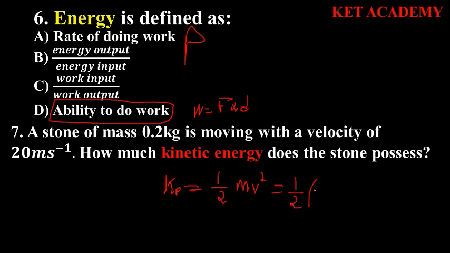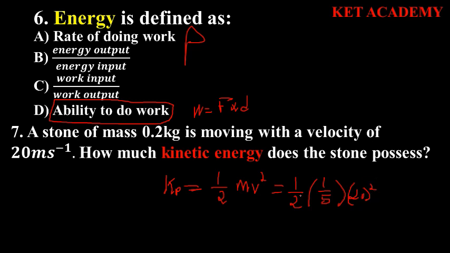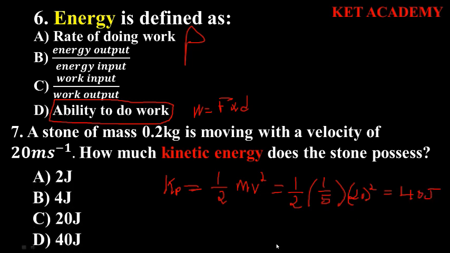Our mass was 0.2, which can be written as 1 on 5, and our velocity was 20, so this will be 20 squared, which is 400. 400 divided by 2 is 200. 200 divided by 5 will be 40. So it will be 40 joules. If we look at our solution, you see that the answer is actually D.